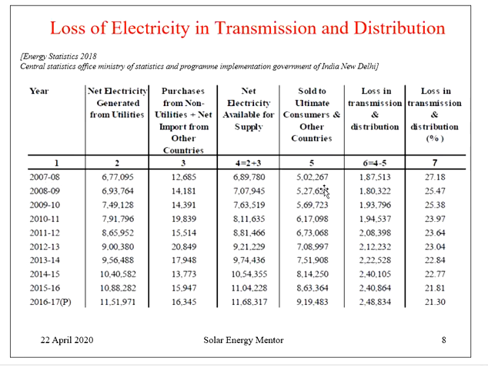In 2007-8, the loss of electricity in transmission and distribution was 27.18%. Then subsequently over the years, the loss has been 25.5, 25. So it is always of the order of 20%.